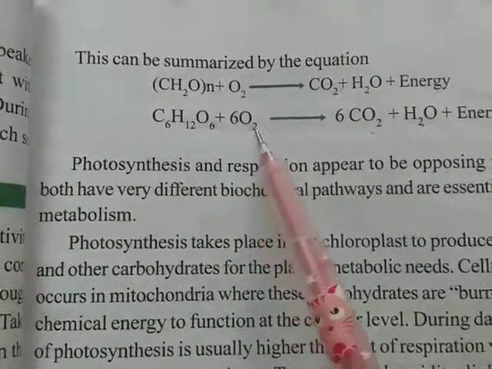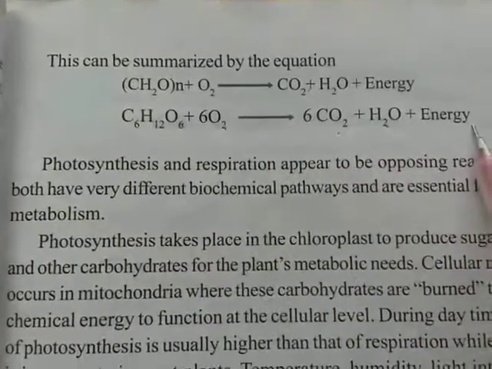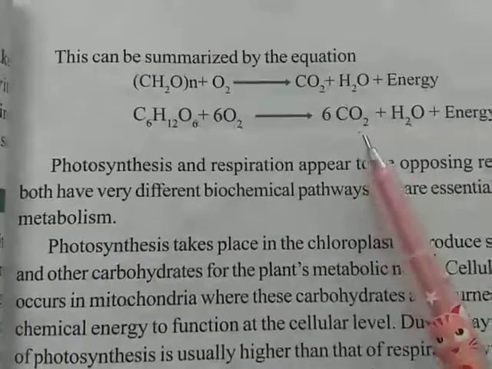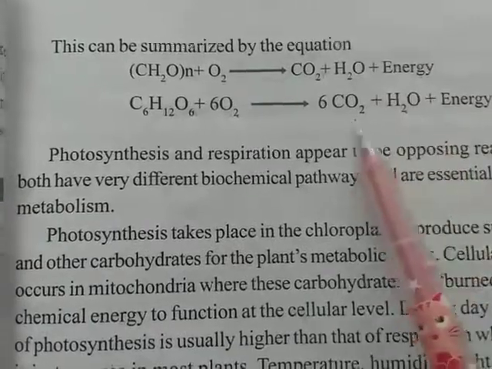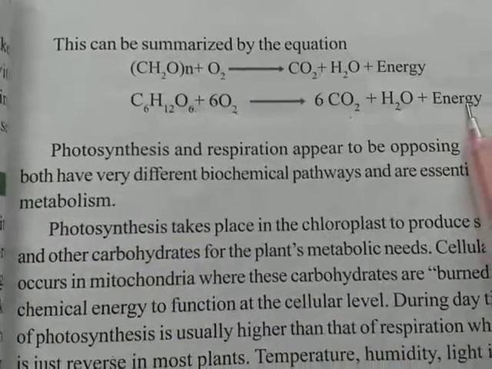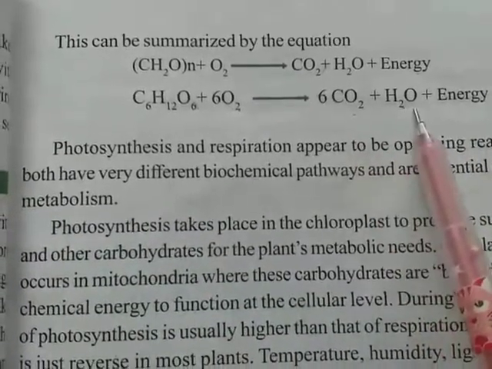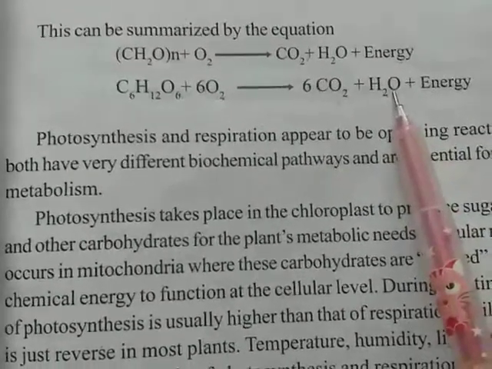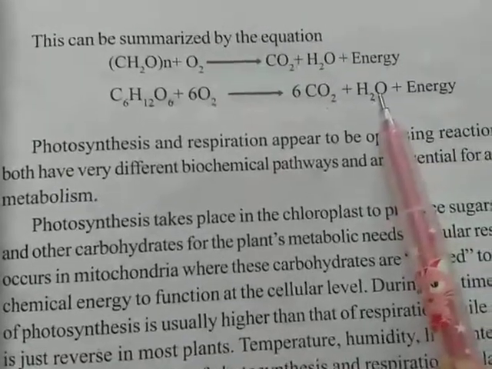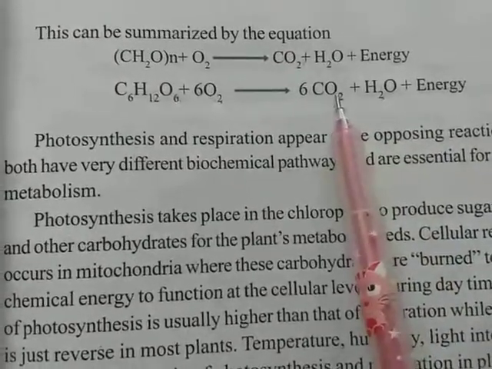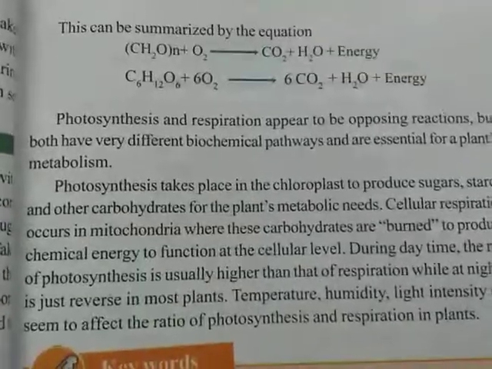These complex substances can be converted into simpler substances. This type of reaction is called catabolic reactions. In these catabolic reactions, energy is released along with the formation of simpler substances. But in anabolic reactions, what we observed is that energy is taken. In catabolic reactions, energy is released along with the formation of simpler substances. Okay, so this is about photosynthesis and respiration.